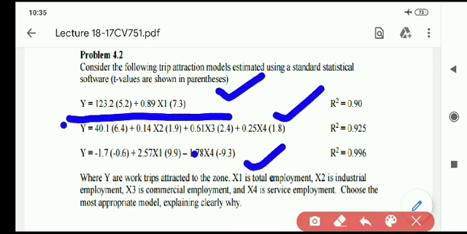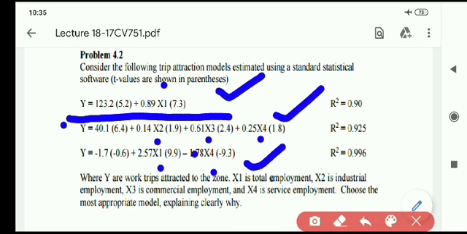We can see here x1 is 1 independent variable, and x2, x3, x4 are 3 independent variables. In the third model we have x1 and x4 as independent variables. So each and every model has its own independent variables. What do you mean by x1? Here y is the work trips attracted to zone 6, as I told you, from 1 to 6.